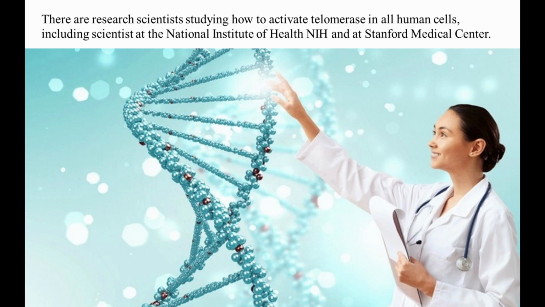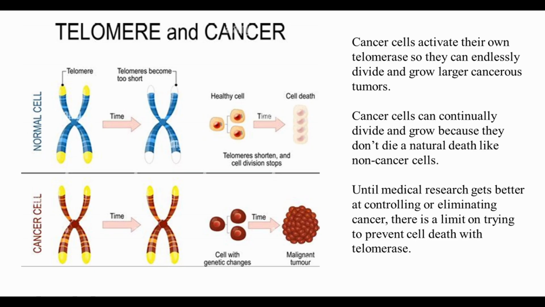I assure you there are research scientists studying how to activate telomerase in all human cells, including scientists at the National Institute of Health (NIH) and at Stanford Medical Center. One roadblock to their progress with telomerase research is cancer. Cancer cells activate their own telomerase so they can endlessly divide and grow larger cancerous tumors. Cancer cells can continually divide and grow because they don't die a natural death like non-cancer cells. Until medical research gets better at controlling or eliminating cancer, there's a limit on trying to prevent cell death with telomerase.